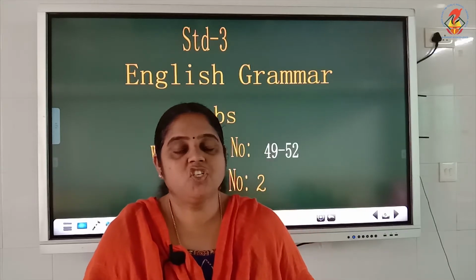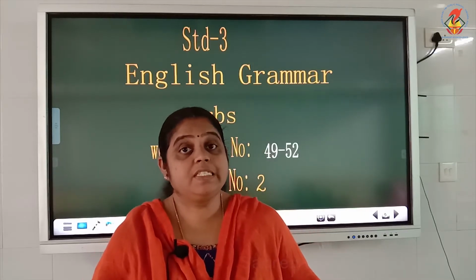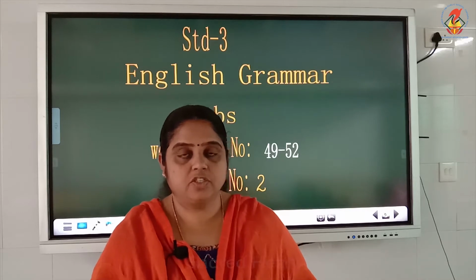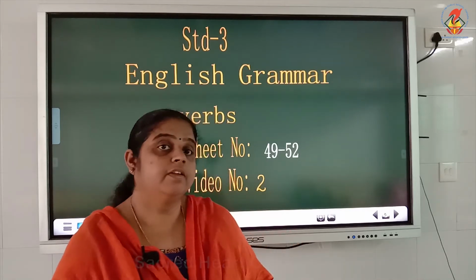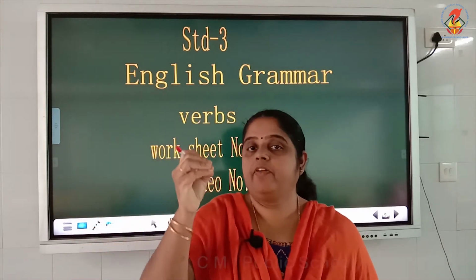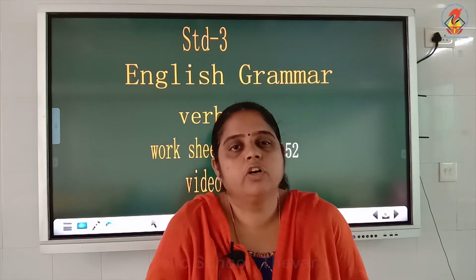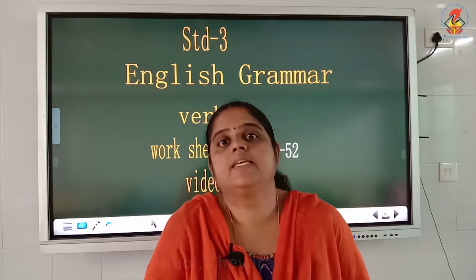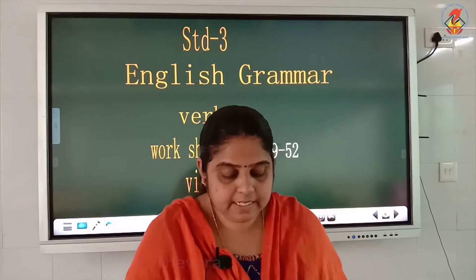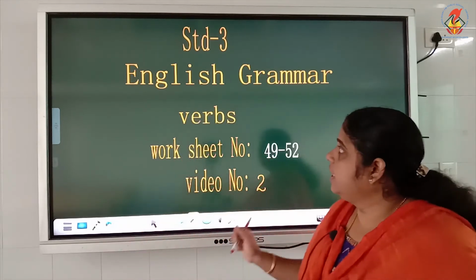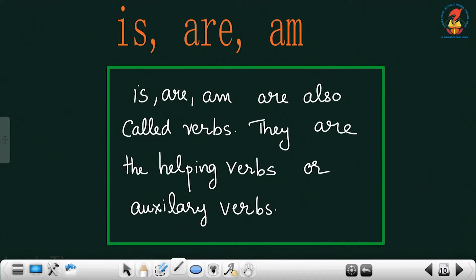Okay, welcome back children. So we were studying verbs, isn't it? So what are verbs? We know that another word for verbs is action words. So verbs show actions in a sentence. Now we have already dealt with the action words.